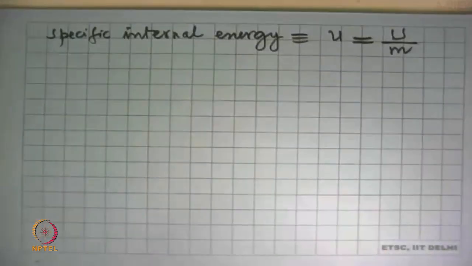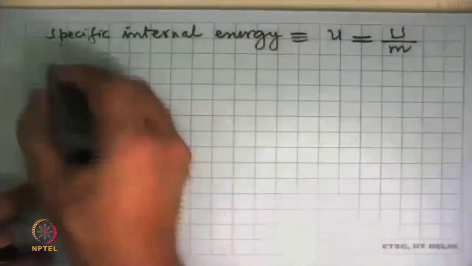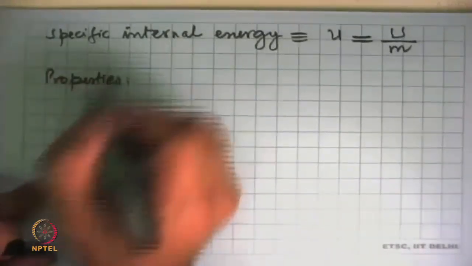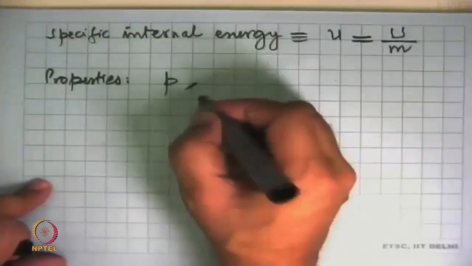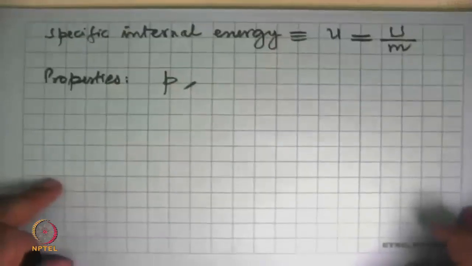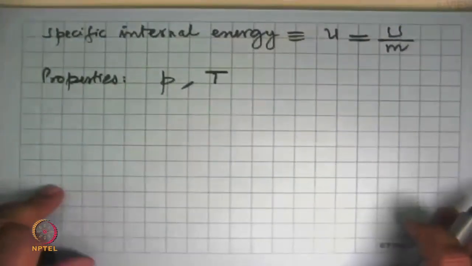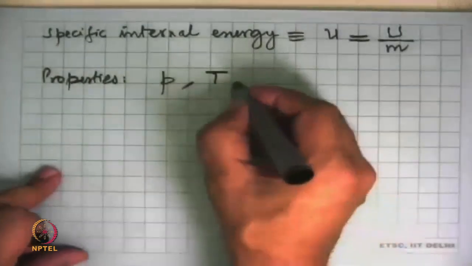So that brings us to a point where we now start talking of properties, of which we already knew that we have something called pressure. We also saw what the units were in SI system. Temperature, we got an idea of that and a little scientific basis for it.